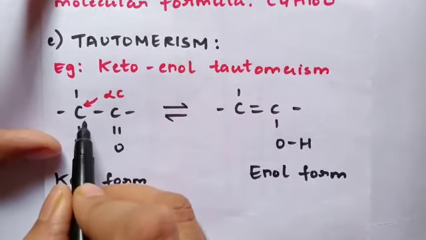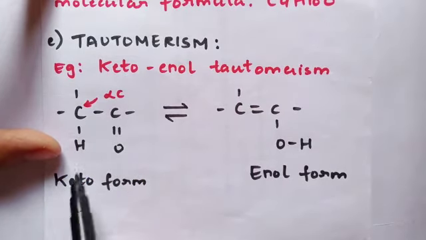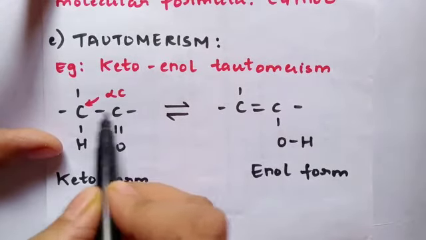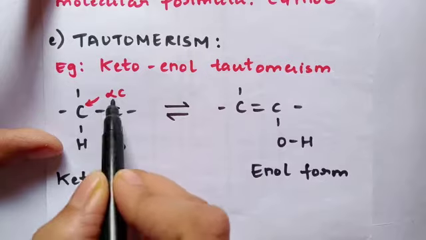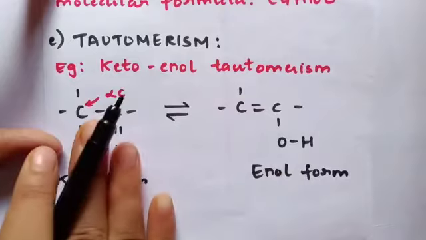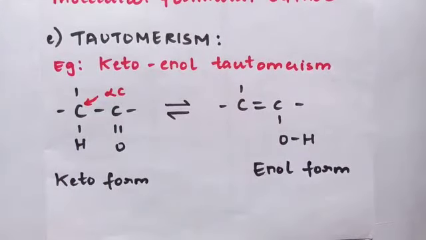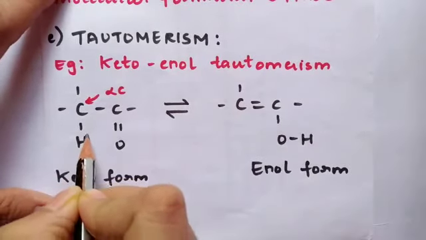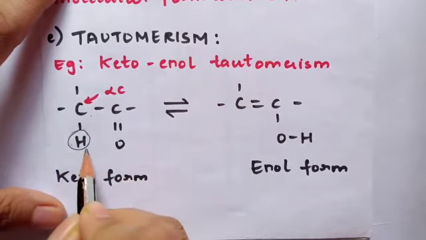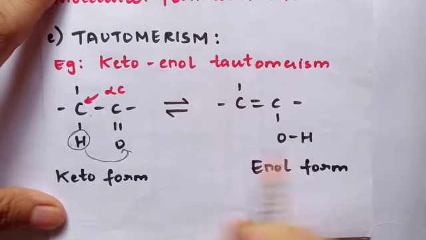Now students, the carbon atom which is adjacent to the carbon atom which has the main functional group, here the ketonic functional group, we have C double bond O, and the carbon adjacent to this C is obviously the alpha carbon. The next form has the same elements, only some changes have happened. The hydrogen atom from the alpha carbon will go and attach on this oxygen atom. You all can see the OH form over here.